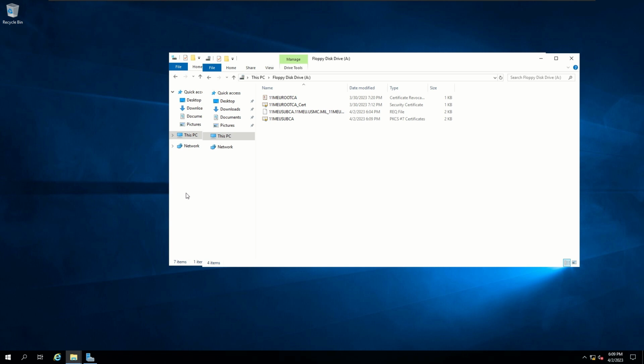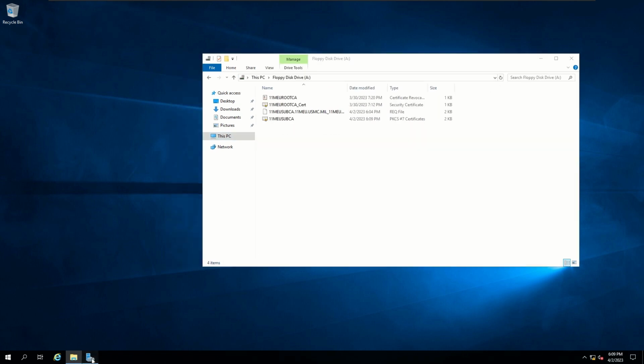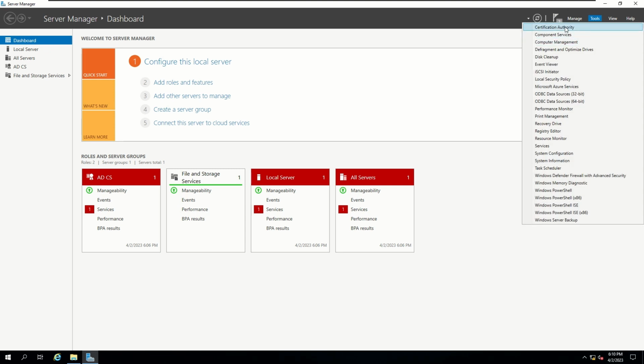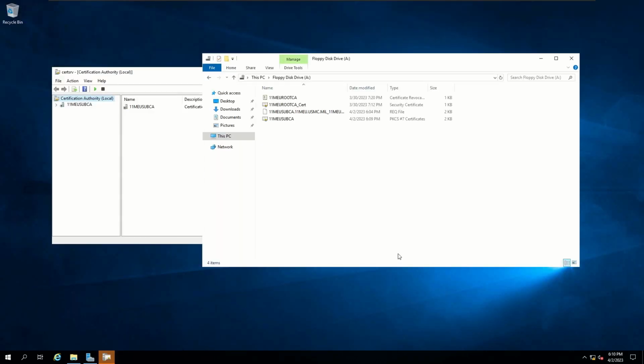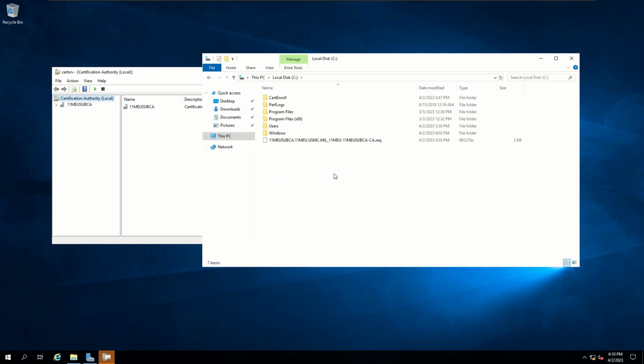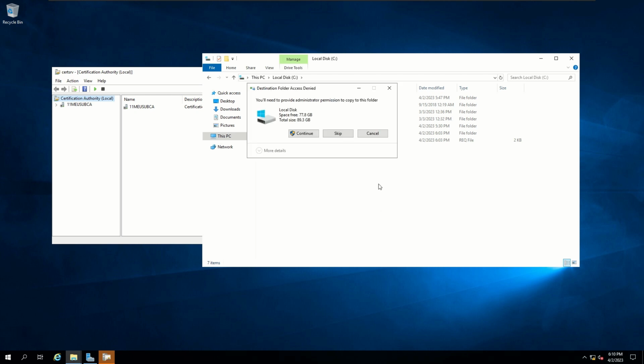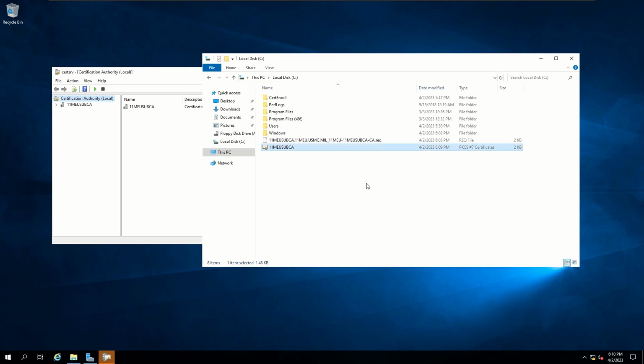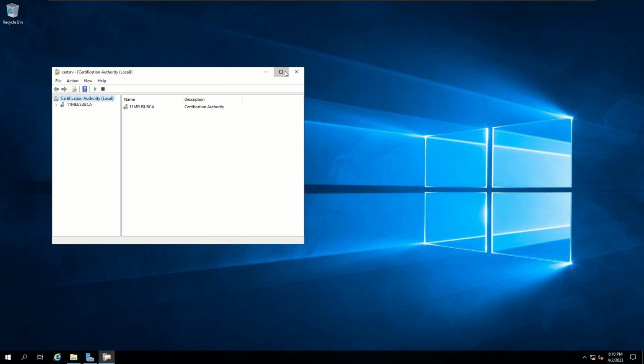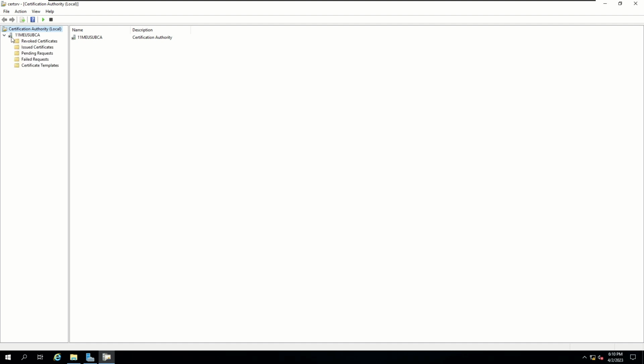So now let's go ahead and install the certificate on our SUBCA. So let's go ahead and open up Certification Authority Console on this one. Now, before I get there, I'm going to copy the certificate over to the root of my C drive as well. Let's copy. And paste. Alright, back into our console, right? You can see that the service isn't started or anything because there is no certificate on it.